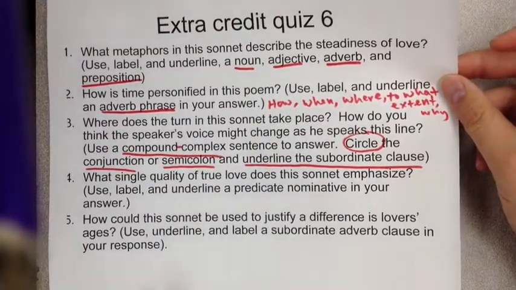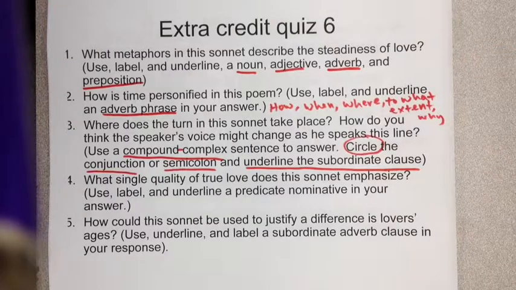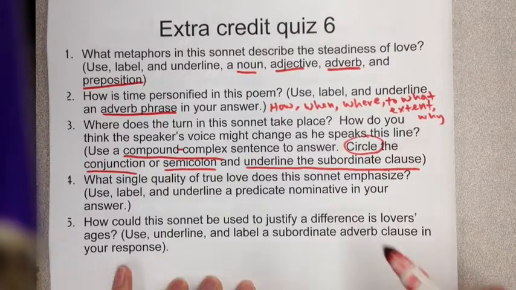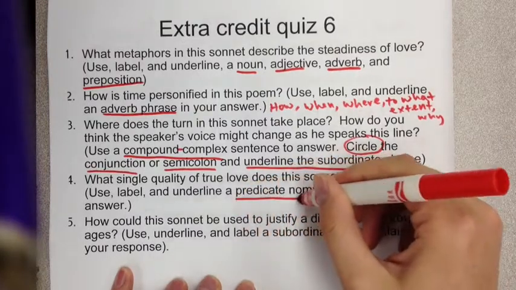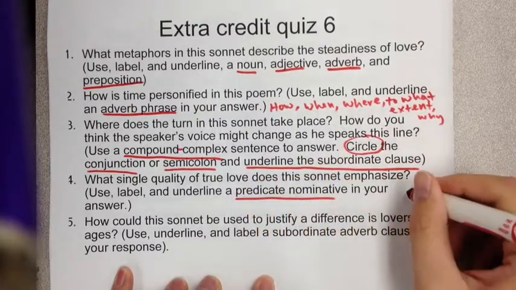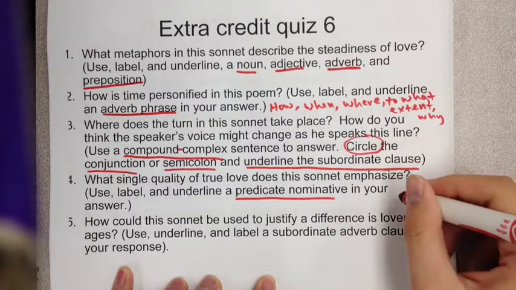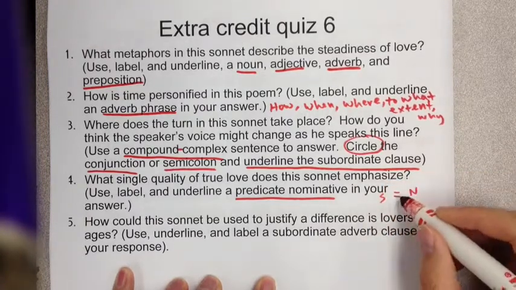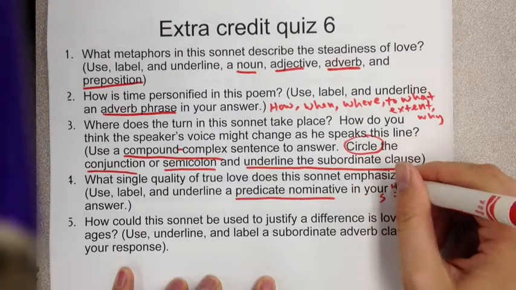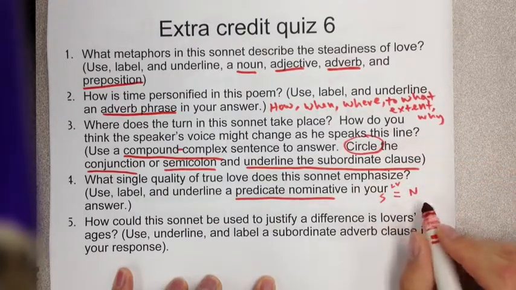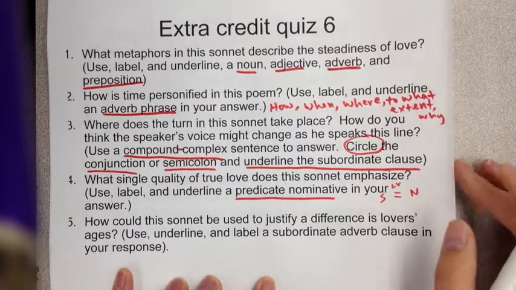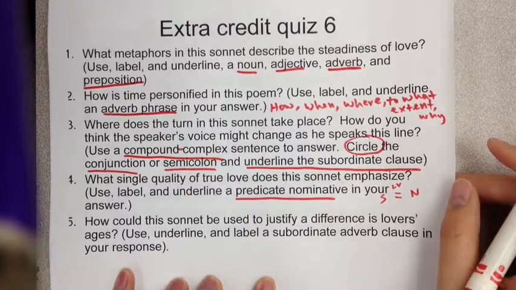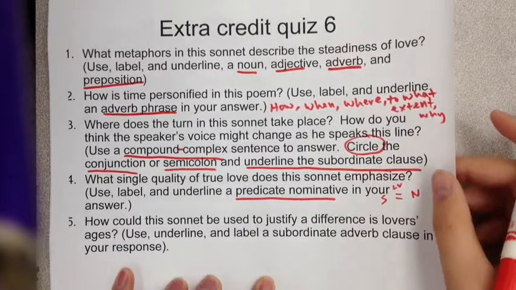4. What single quality of true love does this sonnet emphasize? Use, label, and underline a predicate nominative. A predicate nominative is a noun after a linking verb. So you're going to have a subject, a linking verb, which can be replaced with an equal sign or the word equal or equals, and then we'll have a noun after it. So we're looking for is, are, was, were, but there are a few other linking verbs that are possible.